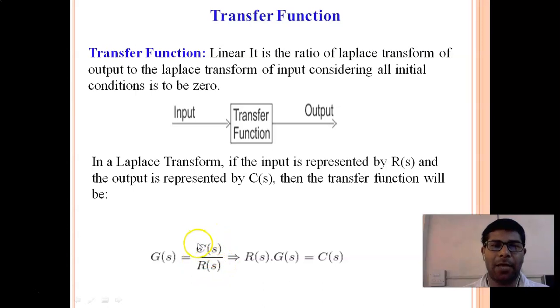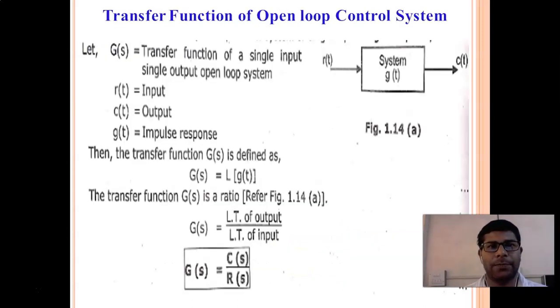So the ratio of the Laplace of output to the Laplace of input is your transfer function. Or, if you would like to calculate the output, the output is nothing but R(S) into G(S). This is all about the transfer function.